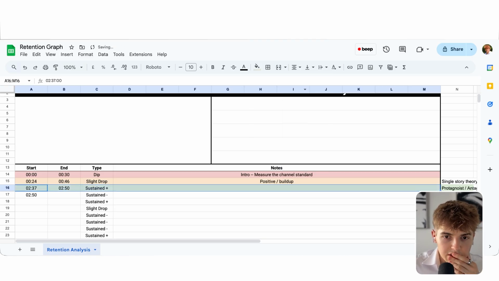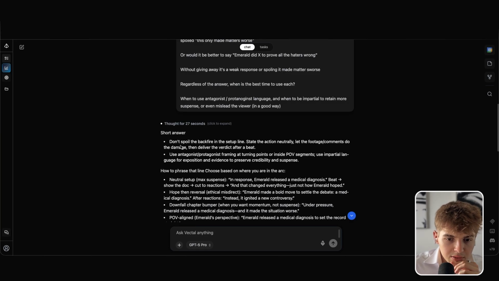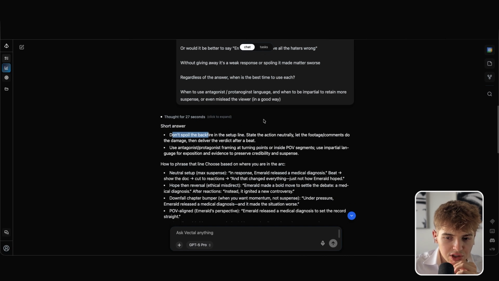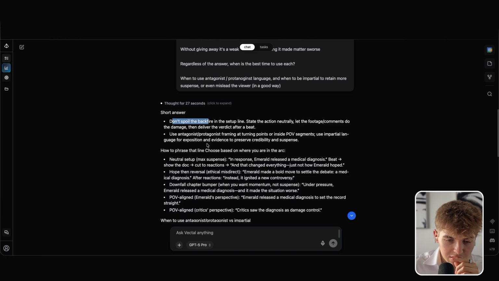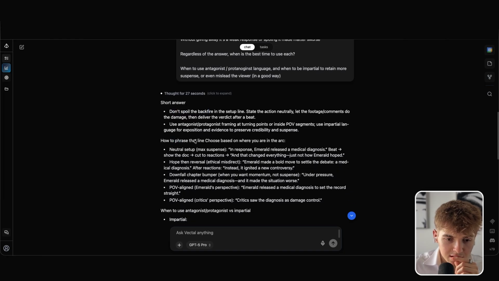And so what made people interested? So let me briefly look at this. Short answer. Don't spoil the backfire in the setup line. State the action. Usually let the footage comments do damage and deliver the verdict after the beat. Use impartial language for expression evidence. How to phrase that line, choose based on where you are in the arc. Use your setup for max suspense.